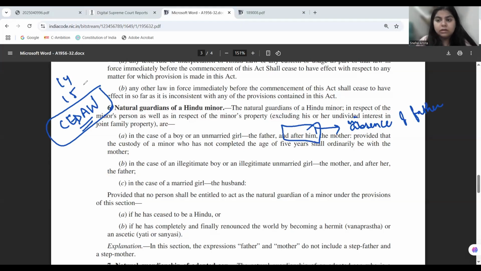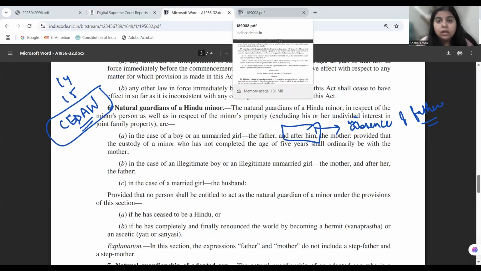So if the father is not available to perform his duty as a natural guardian for the minor child, the mother may also take that role and perform it, and nobody is going to say that no, the father is alive and the mother cannot be a natural guardian according to the Hindu Minority and Guardianship Act.